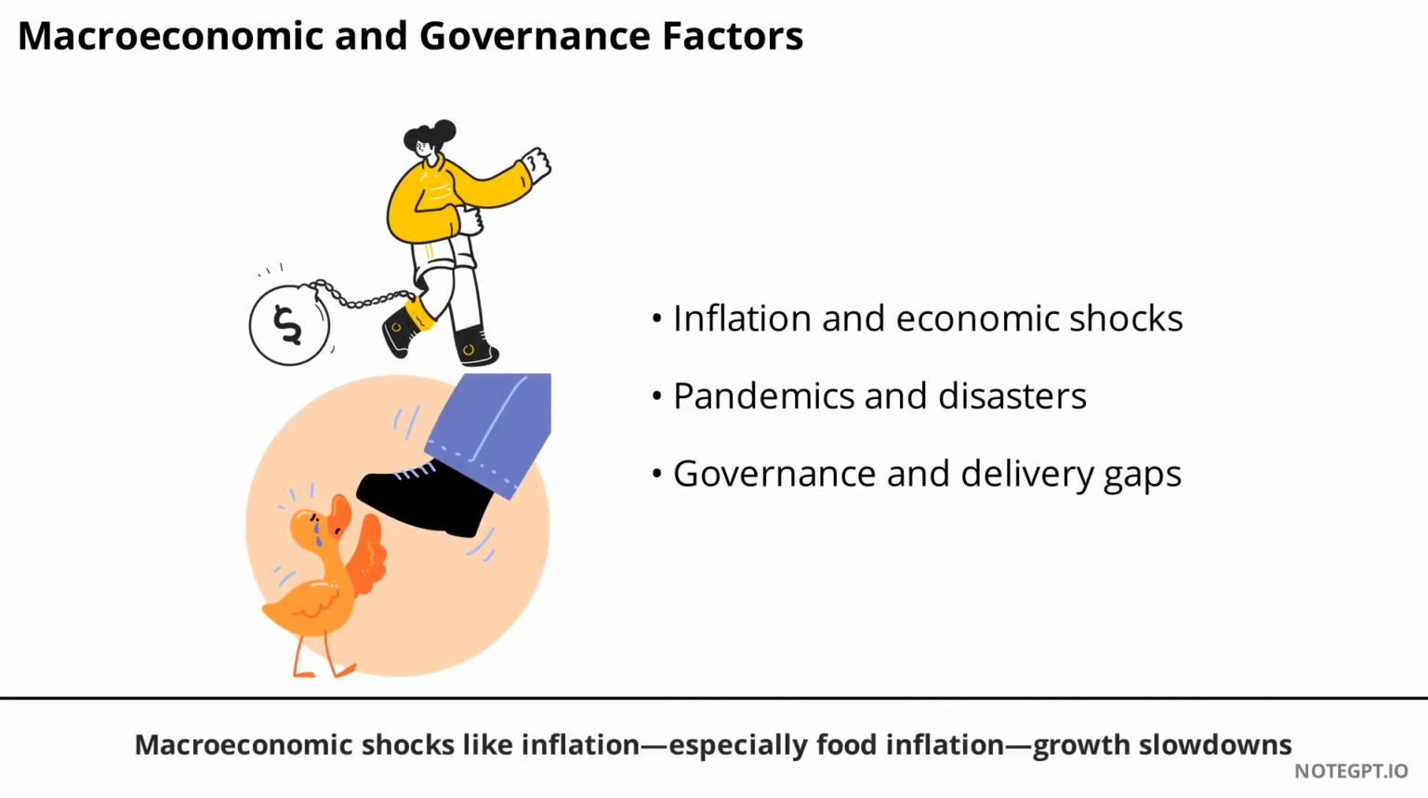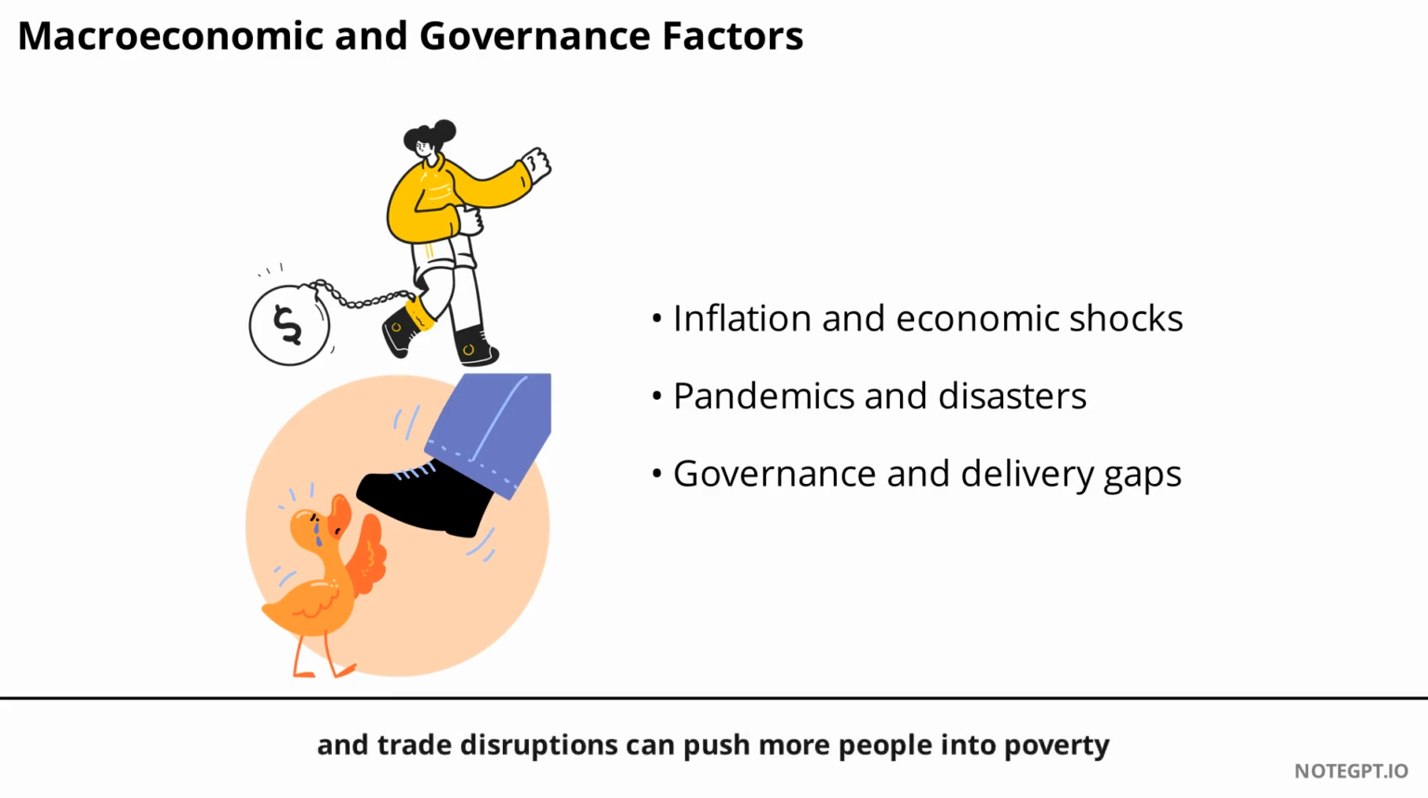Macroeconomic shocks like inflation, especially food inflation, growth slowdowns, and trade disruptions can push more people into poverty. Pandemics and disasters have also shown how vulnerable many households are. Governance gaps, such as errors in targeting welfare, leakages, and low state capacity in lagging regions, can limit the effectiveness of poverty reduction programs.